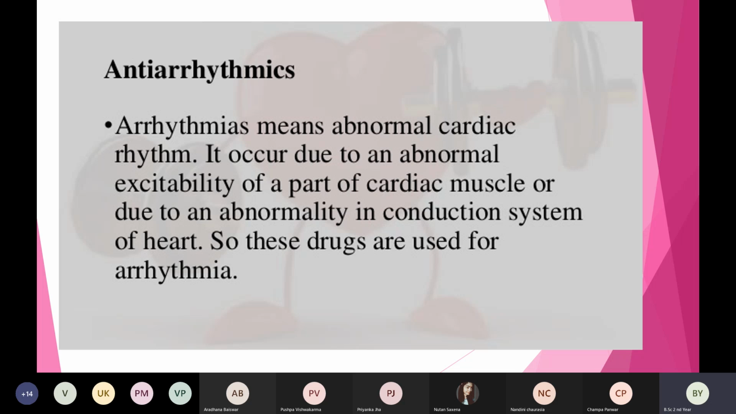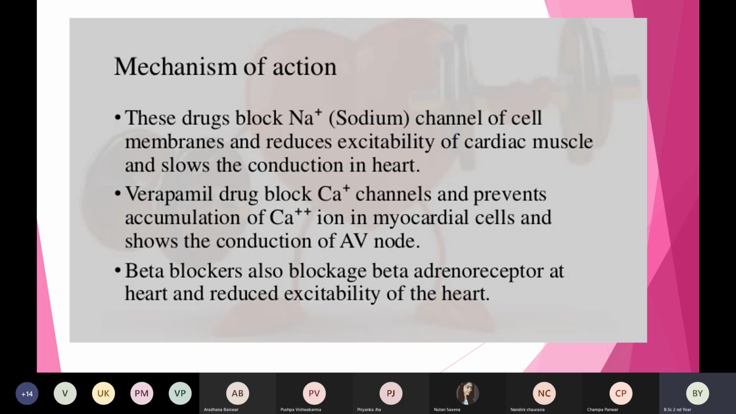Okay, so we will see the mechanism of action of these anti-arrhythmic agents. First of all, these drugs block the sodium channel of the cell membrane. When they block the sodium channel, they are not allowing sodium to be transported. So the excitability in the cardiac muscle will decrease. क्योंकि we know that what is causing arrhythmias is the excitation of the cardiac muscle, and it can also be because of electrical conduction system failure, if there is any problem in the conduction system. So these 2 points can cause arrhythmias.